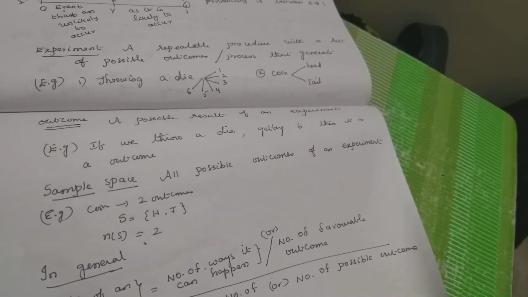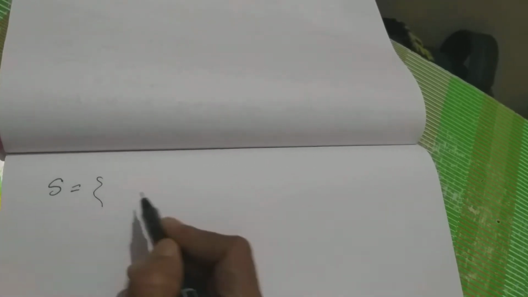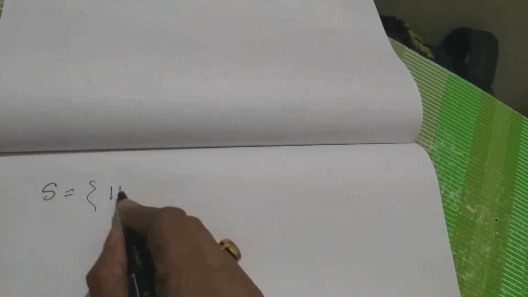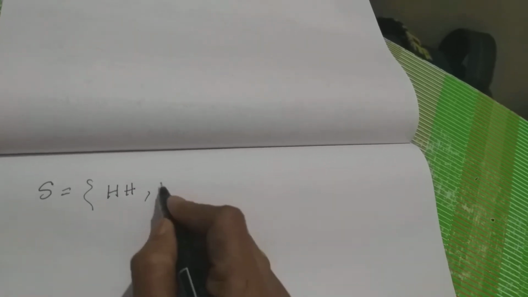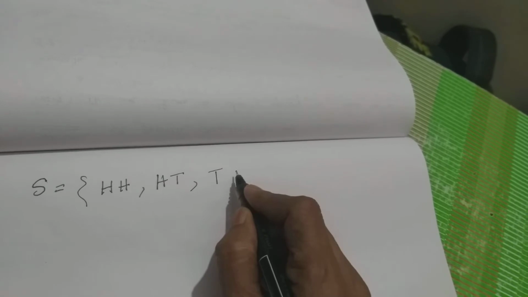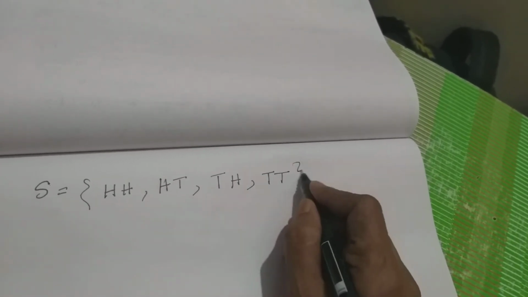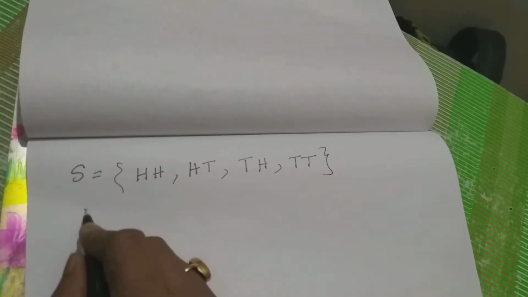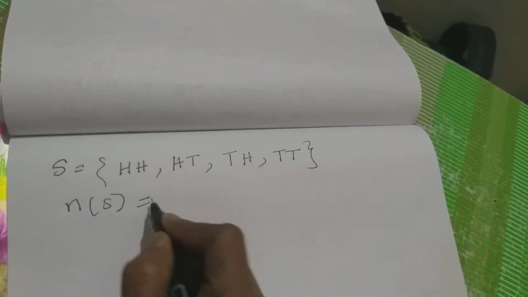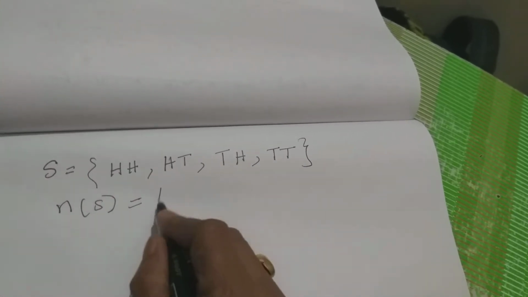Suppose you throw a coin twice. What will happen? Your sample space will be for 2 coins you are throwing. First time maybe 2 heads. Second time maybe head and tail. Third time maybe tail and head. Fourth time maybe 2 tails. These are the only possible outcomes. So the number of elements in the sample space, we can denote as n(S), which is equal to 4.